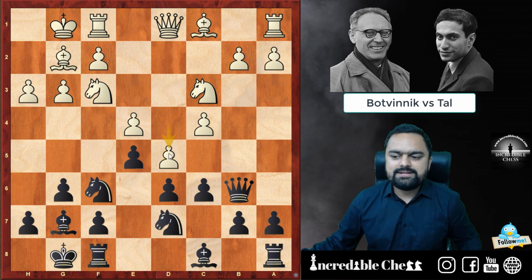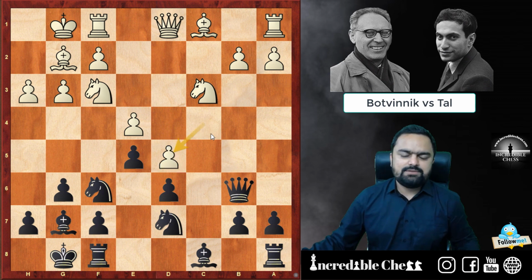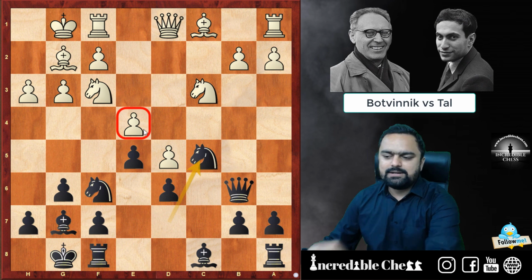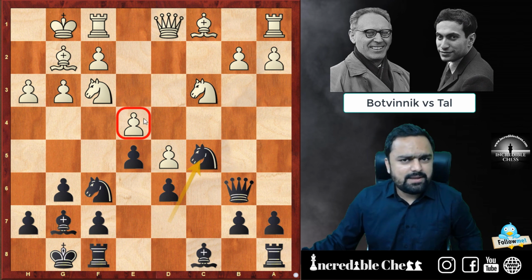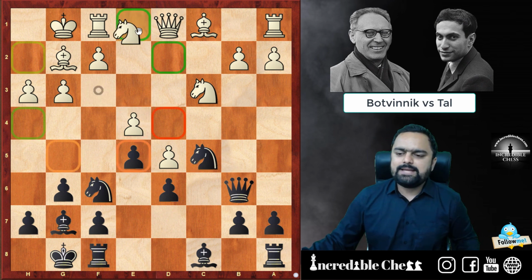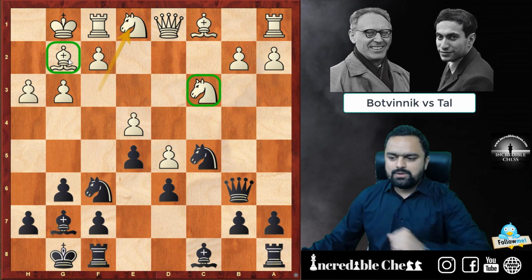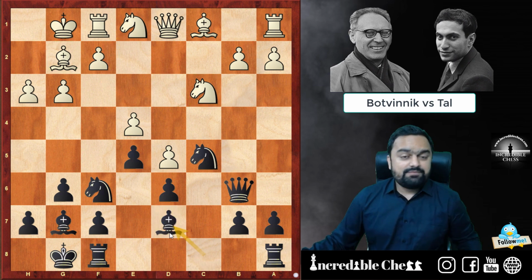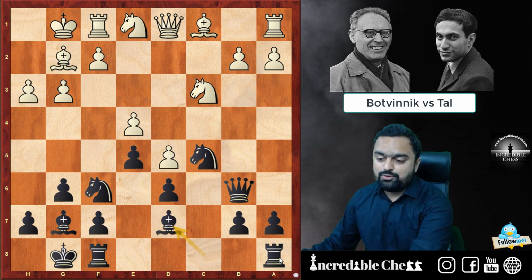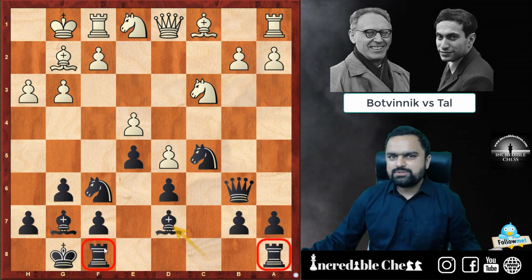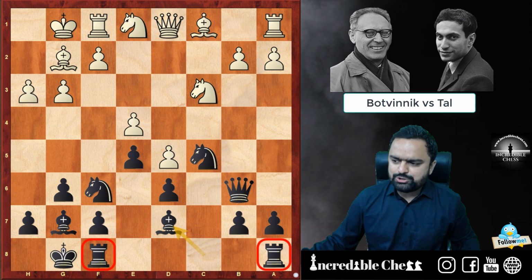Fair enough, white plays d5, not going for anything like that, and now c captures d5, c captures d5, and the knight lands on the c5 square. The pawn on e4 is under attack, so white needs to do something about this threat. So white plays knight e1, supporting the pawn on e4 with two pieces, the knight on c3 as well as the bishop on g2. Now he plays bishop d2. Of course, Tal needs his rooks, so he makes some room for the rooks to come into the game. Very natural move, I must say.